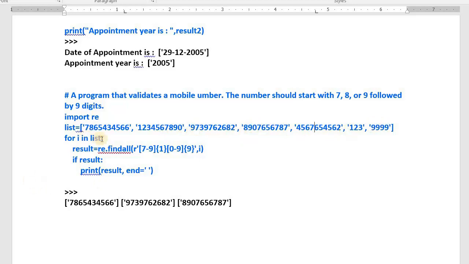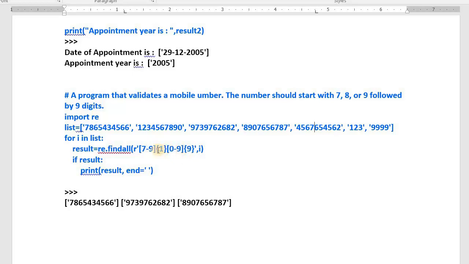And for i in list, it extracts the data items from this list one by one and checks them against the regular expression written by me. In square brackets I have written 7 to 9, meaning any of the digits from 7 to 9. But how many digits? Only one. The curly bracket means only one digit. That pattern needs to start with one digit from 7 to 9, followed by what? 0 to 9.